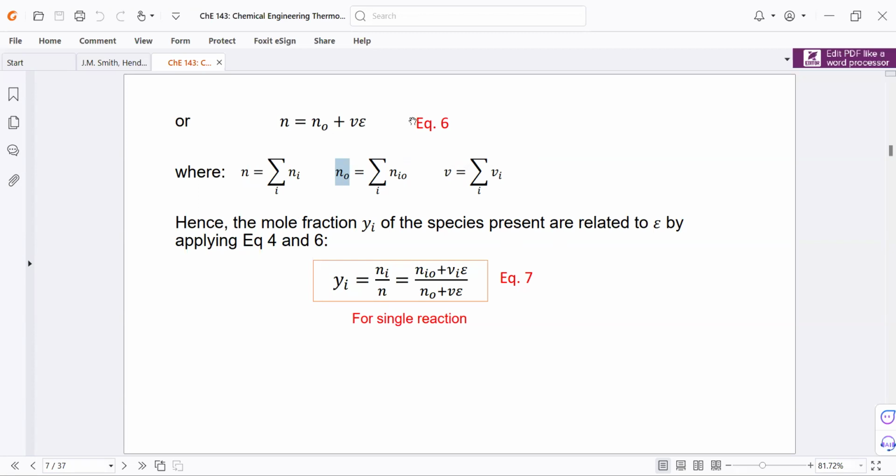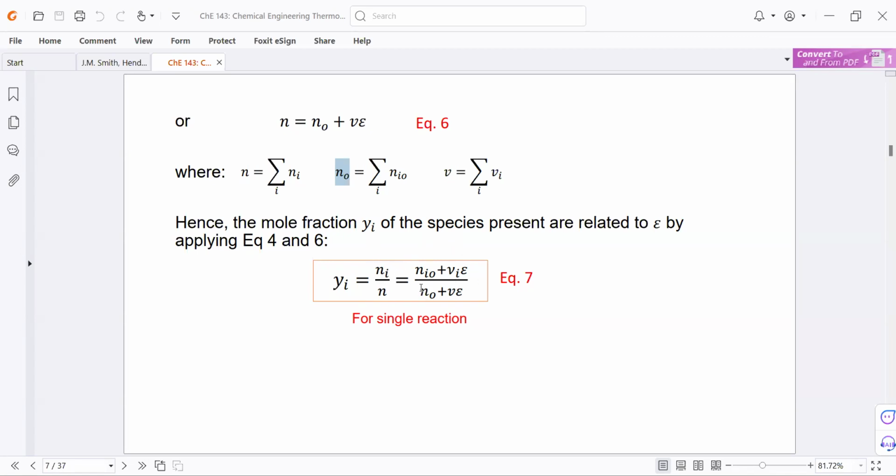Okay. And therefore, we can relate the mole fraction y sub i of the species. So what is y sub i? It's simply n sub i over n for a single reaction. And this is equal to the rightmost side of the equation. Why?